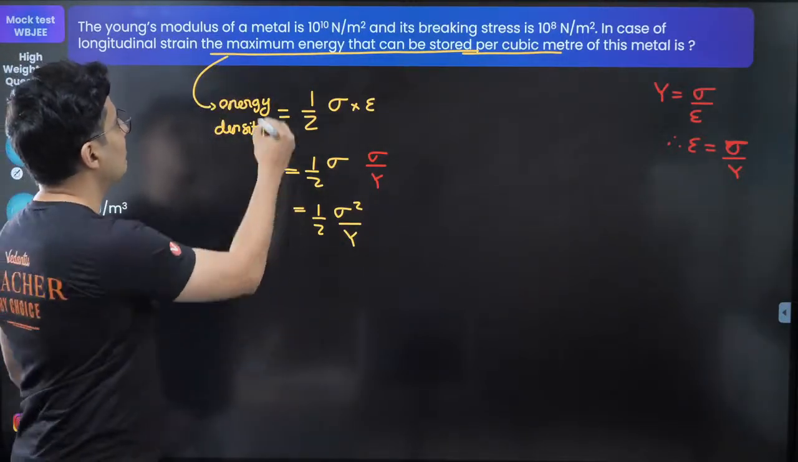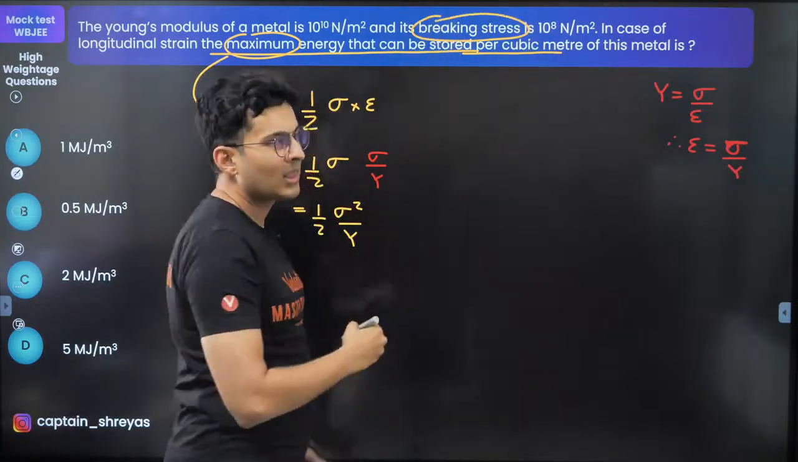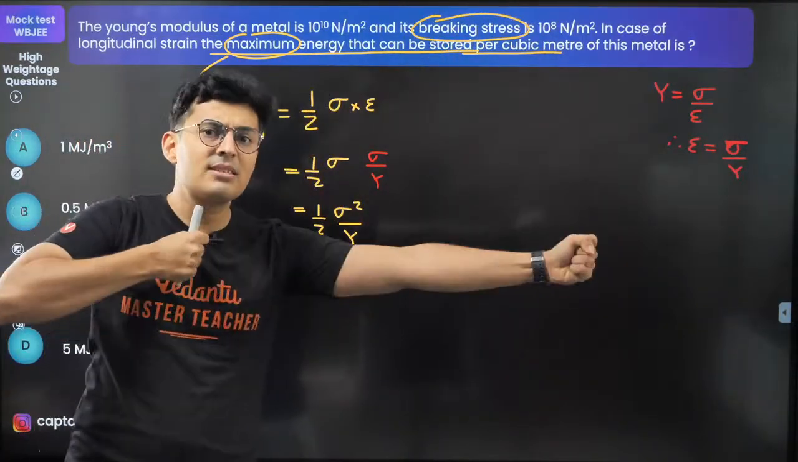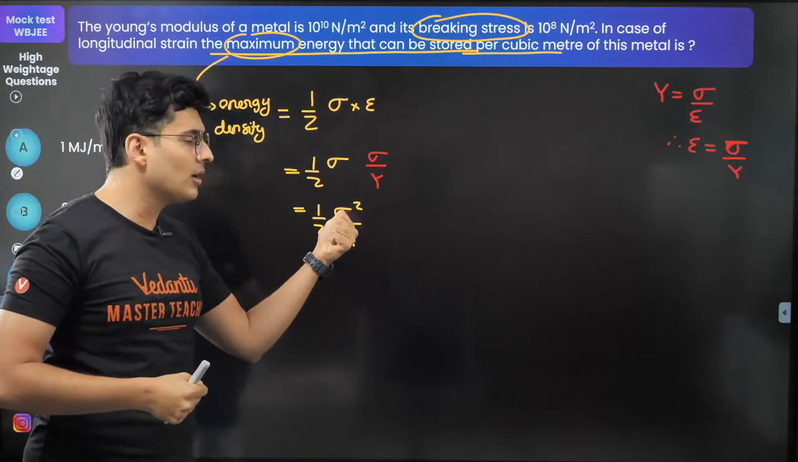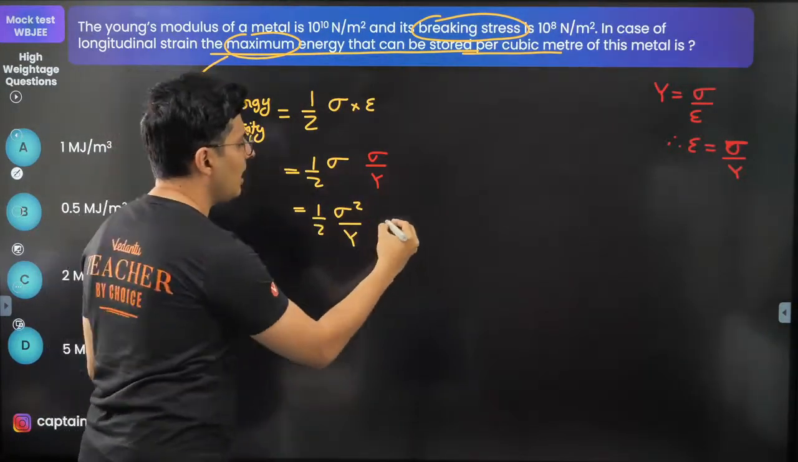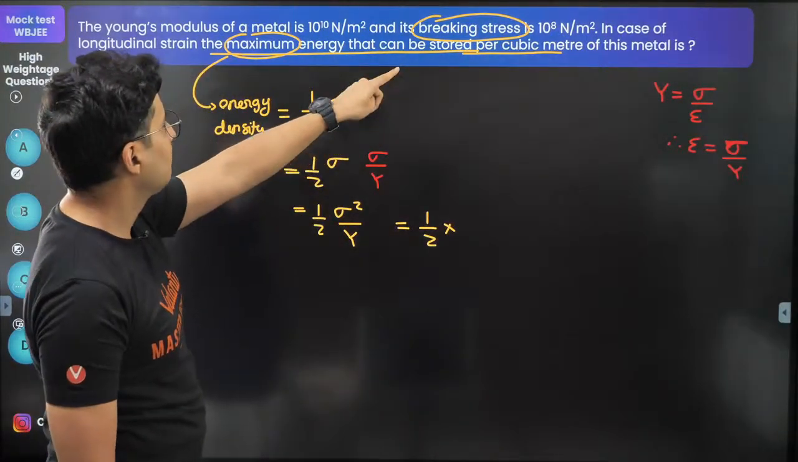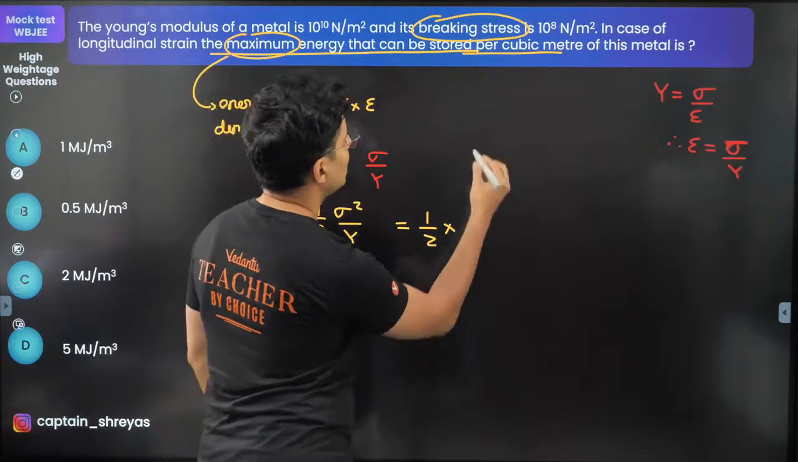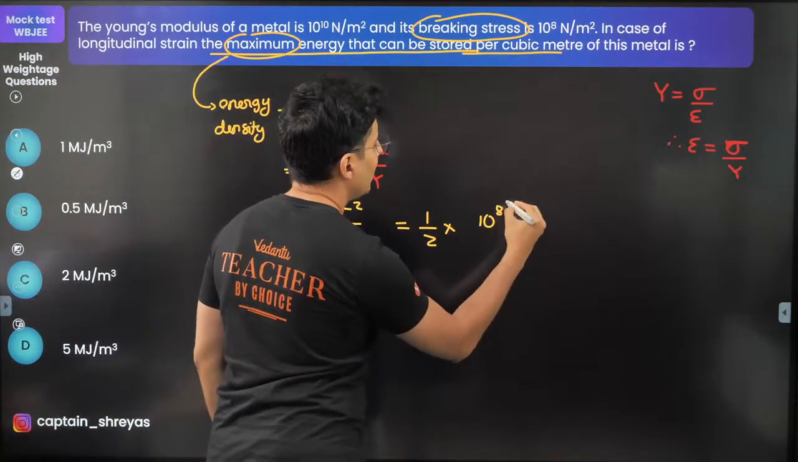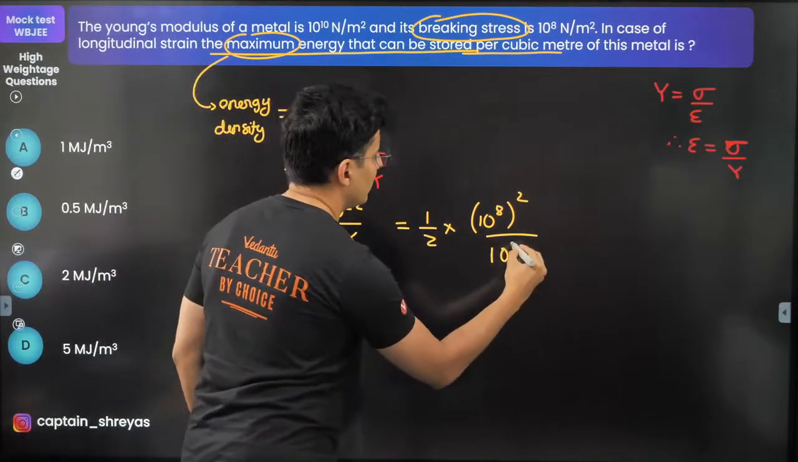When you want maximum energy, that means it is at the breaking stress. Max energy will be when the stress is maximum. Look at this, it's in the numerator. Y is the constant. So just put the value of sigma as, what is it? 10 to the power 8. So breaking stress is 10 to the power 8. Everything is in SI units, don't have to worry. Young's modulus is 10 to the power 10, of course.